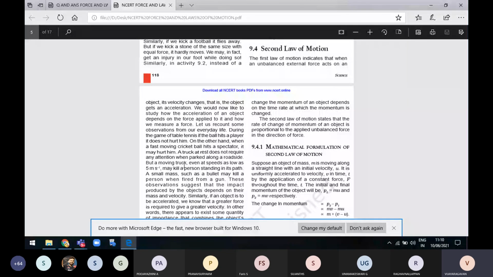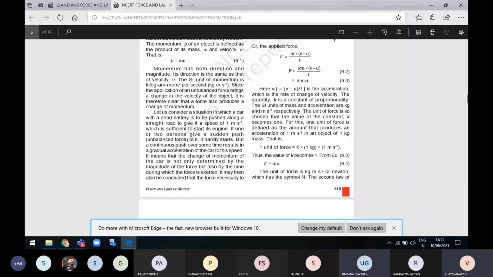So simply saying, the second law of motion says that the rate of change of momentum of an object is proportional to the applied unbalanced force in the direction of force. Okay, do you all understand this? Understood? Yes, sir. Yes, sir.